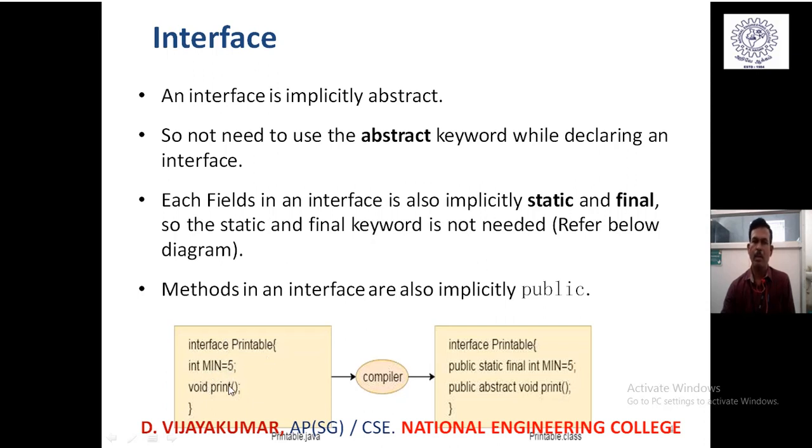So the interface's name is Printable, and by default it has a default access specifier, within a package or within a directory. This interface is publicly accessible because the default modifier is given, and there is one variable initialization, of data type integer, and the name of the variable is min. By default, Java promotes constant variable declarations to be written in capitals in all the built-in classes, and built-in constant variables are defined like that. In a similar way we defined int MIN equals 5; the value 5 is never going to change.